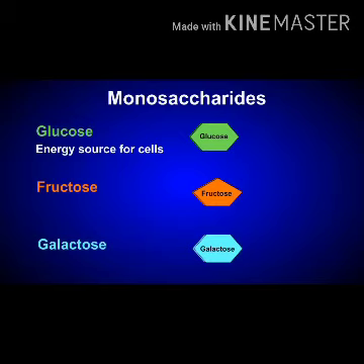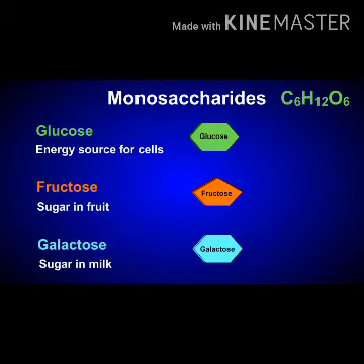Fructose is the monosaccharide present in the fruits of plants. And galactose is the primary monosaccharide present in milk. All these monosaccharides are 6 carbon sugars with the chemical formula C6H12O6.